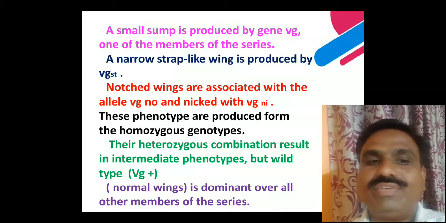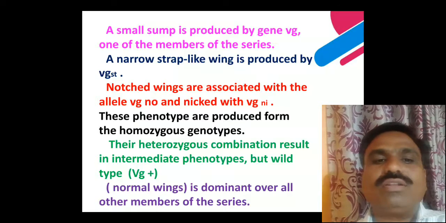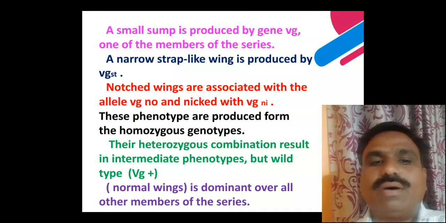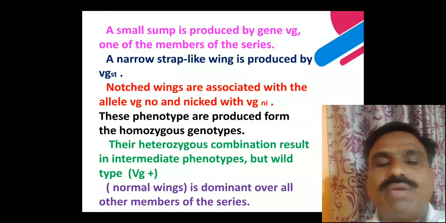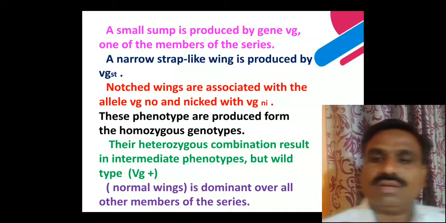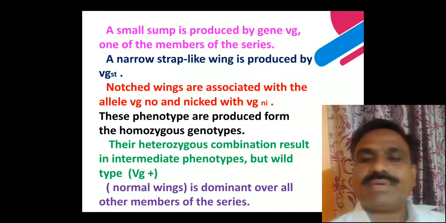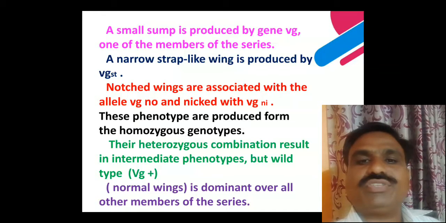one allele VG in homozygous condition, so that a small stump is produced by the gene VG, one of the members of the series.